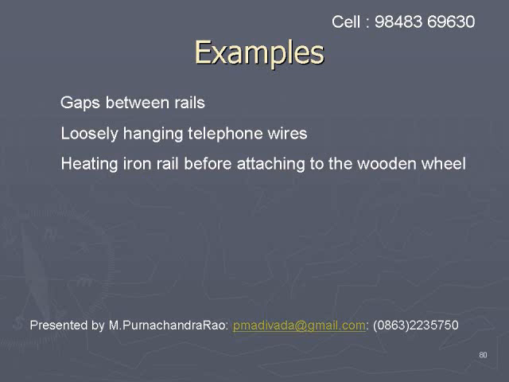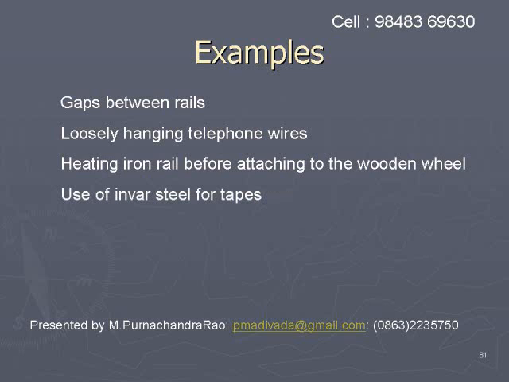Similarly, we attach an iron rim to the wooden wheel of the cart by heating the iron rim. Before attaching, it is heated to a high temperature so that its diameter increases, and then it can easily slip onto the wooden wheel.